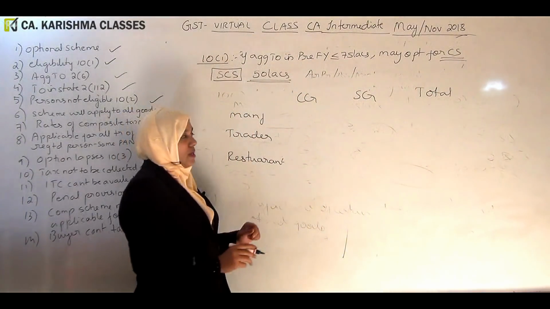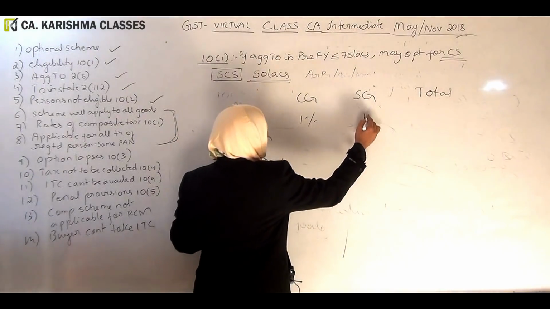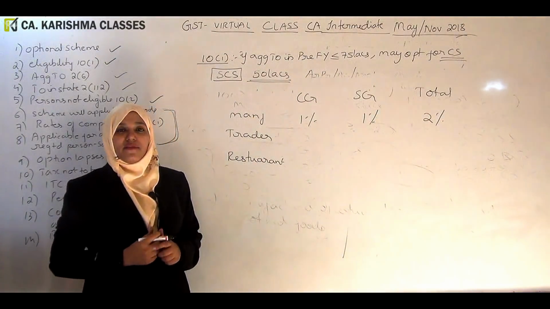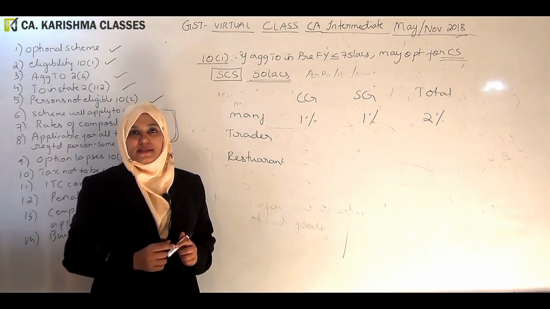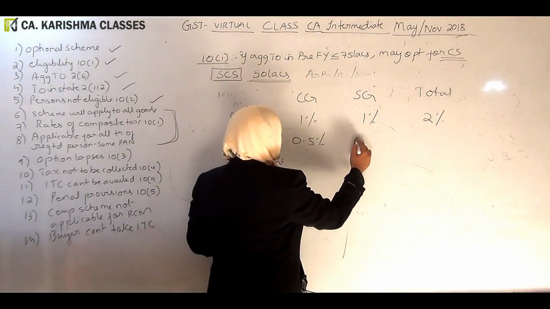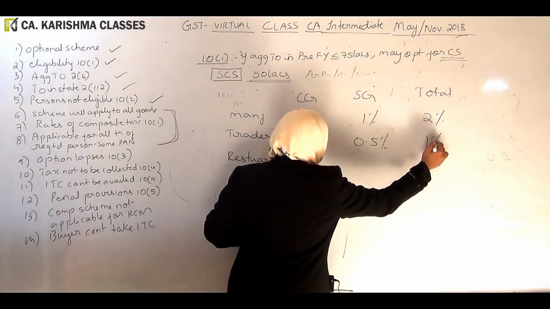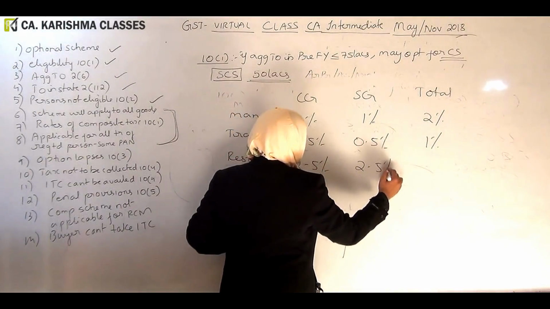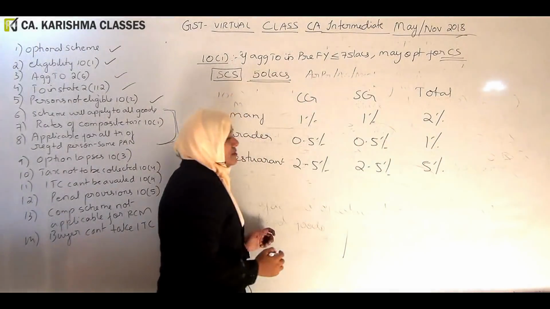Okay. So earlier this is 1%, 1%, 2%. Composition scheme is a concessional scheme where we are taking a small rate of tax. Then trader is 0.5, 0.5, and this is 1%. And this restaurant is 2.5, 2.5, and this is 5%.